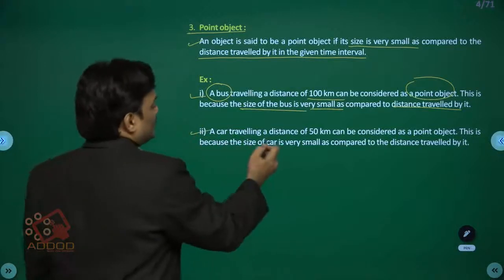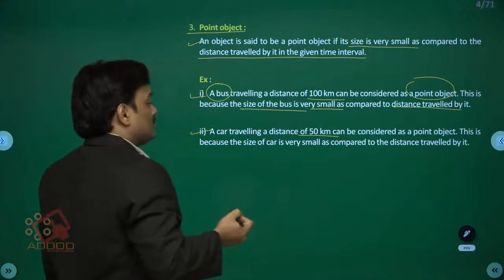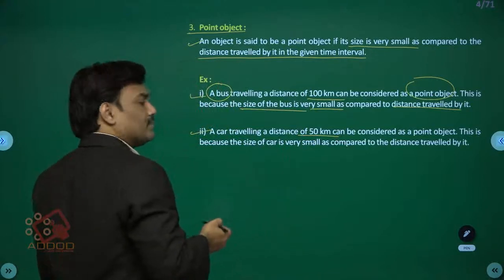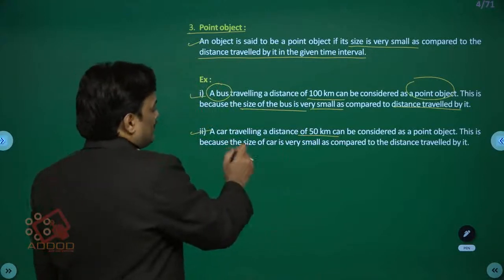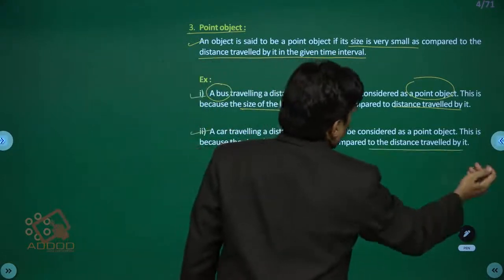Let us go for another similar example. A car traveling a distance of 50 kilometers can be considered as a point object. The reason is the same: the size of the car is very small compared to the distance traveled by it.